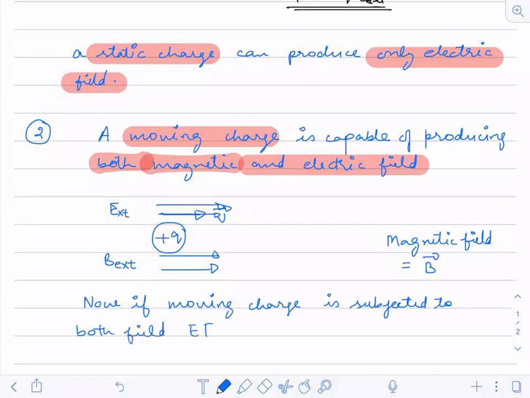Electric field and magnetic field. Both fields means what? Electric field as well as magnetic field.